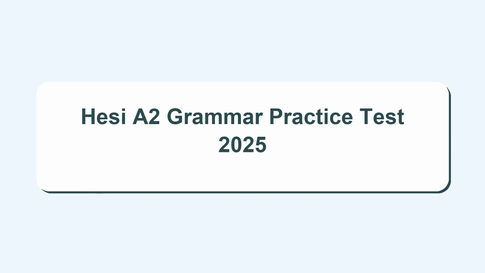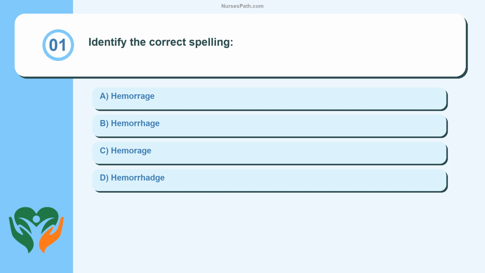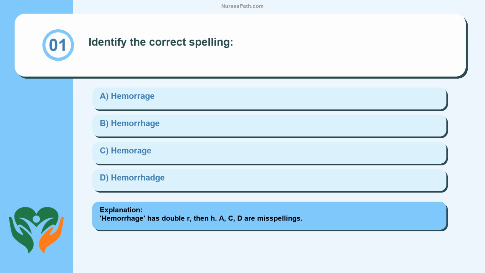HESI A2 Grammar Practice Test 2025. Question 1. Identify the correct spelling. Hemorrhage. Hemorrhage has double R then H. A, C, D are misspellings.